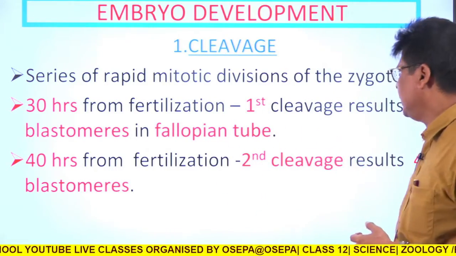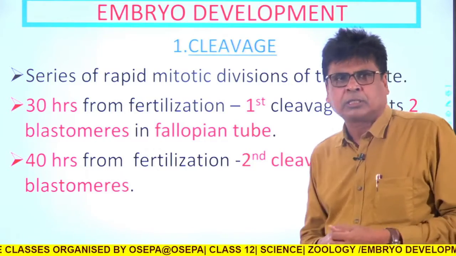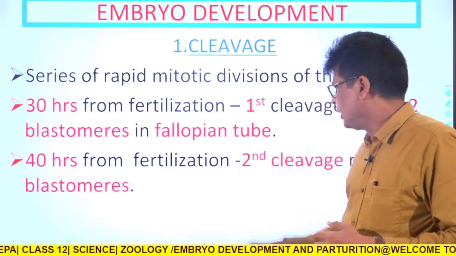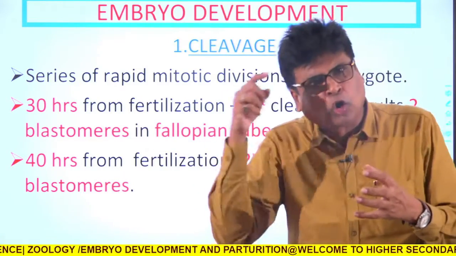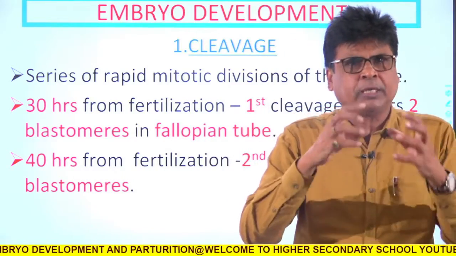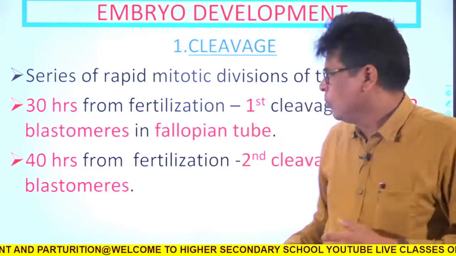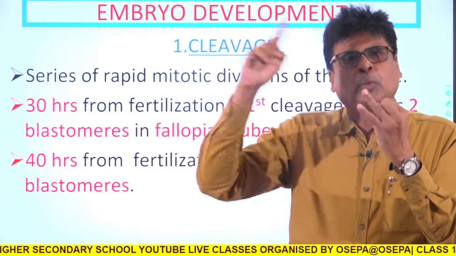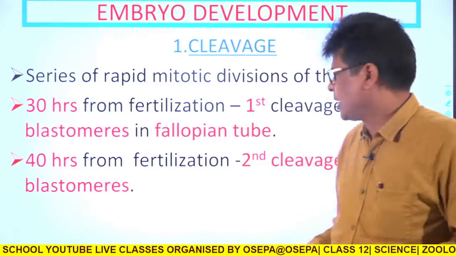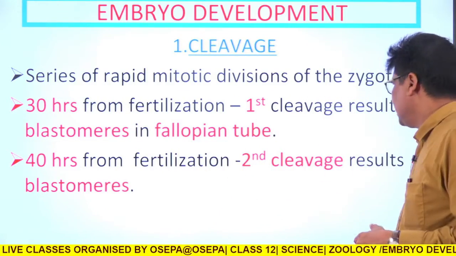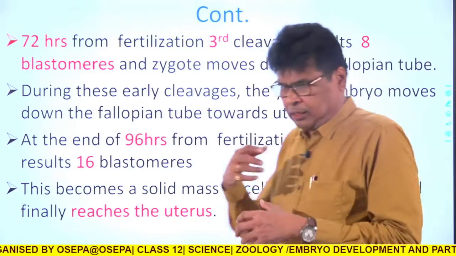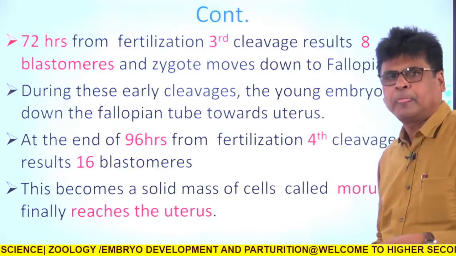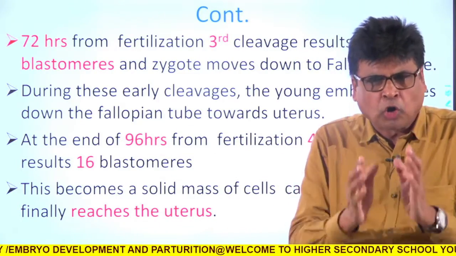This is the first cleavage, and the second cleavage starts 40 hours after fertilization. After 40 hours the second cleavage occurs in the zygote that has been divided into two cells, so that four cells are produced. First cleavage gives two cells, second cleavage gives four cells, and these cells are known as blastomeres. Then on the third day of fertilization, after 72 hours, the third cleavage occurs in that zygote.